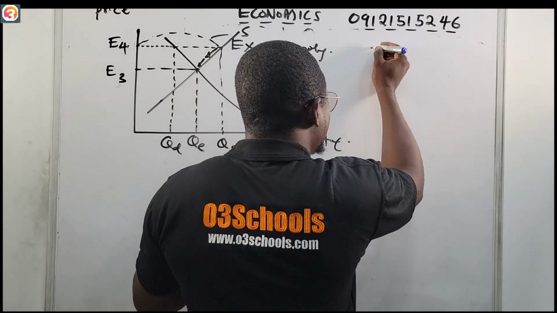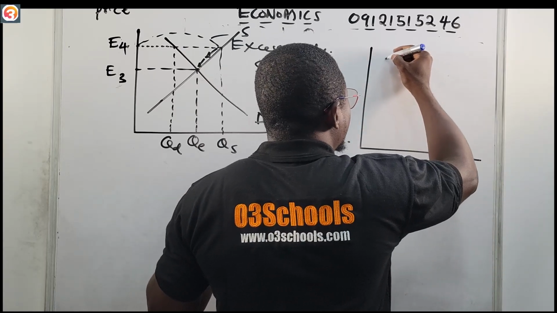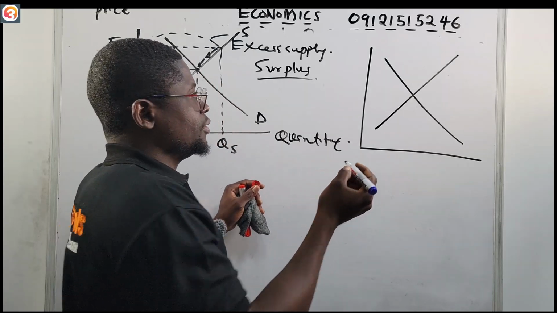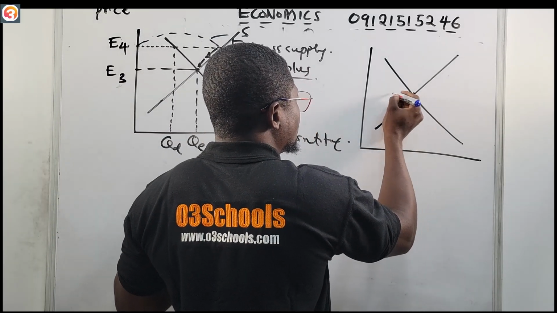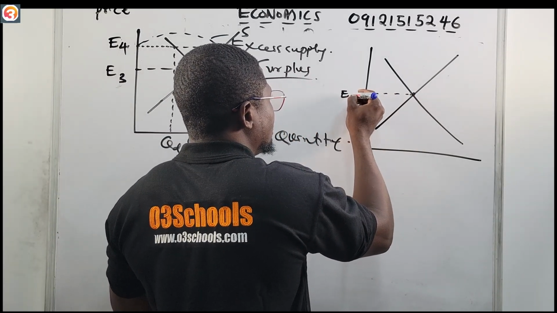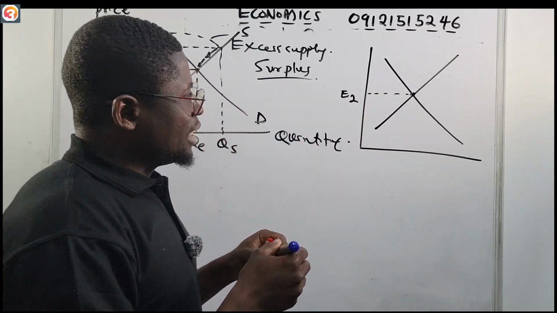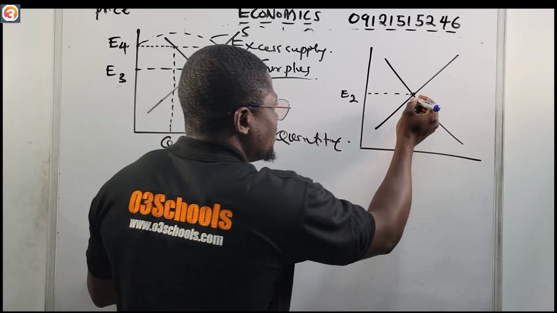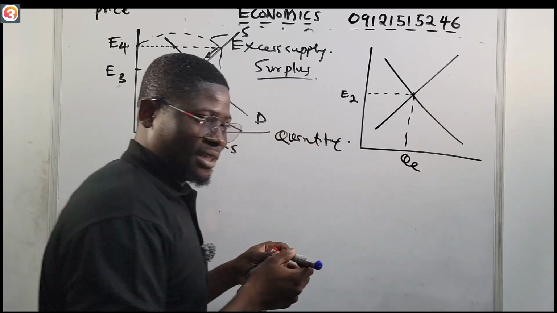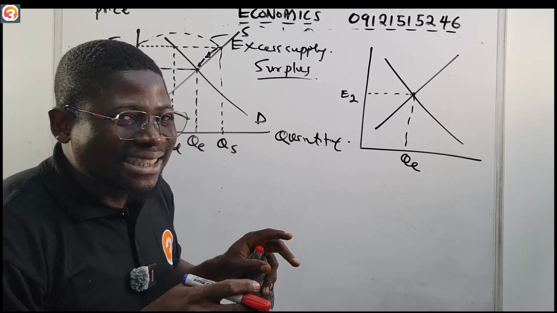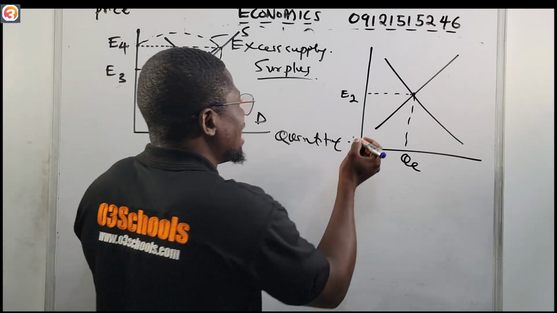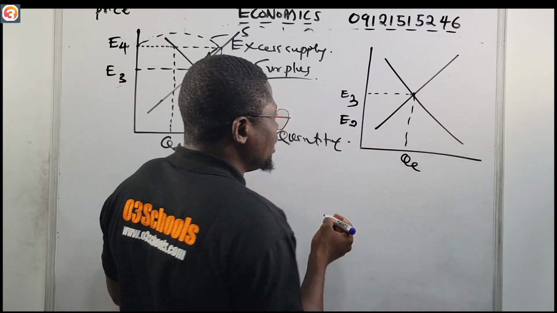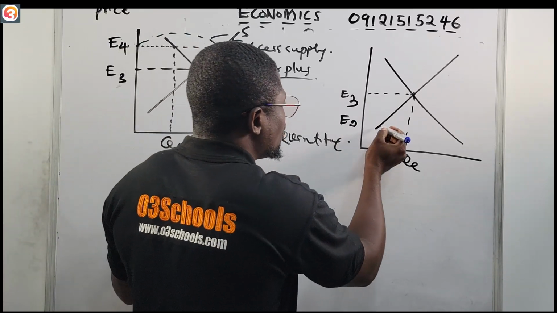Now let's draw the same graph, another graph. This is your demand, then this is your supply. In this situation, this is our equilibrium position, this is our equilibrium price, let's say E2. Now what if the price is lower than the equilibrium price? Remember, this will be our equilibrium quantity. If the price is lower than the equilibrium price, let's say it now comes here, this is E3. Now it comes to E2.